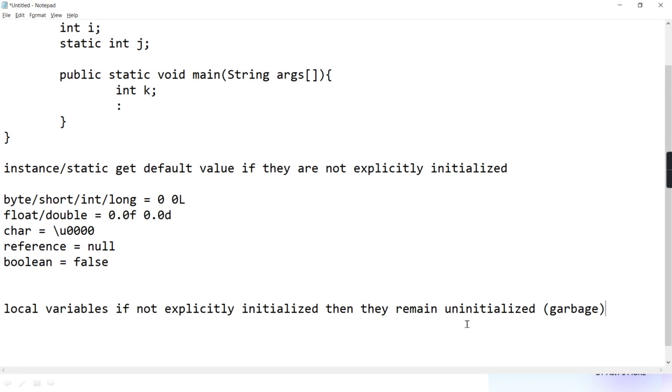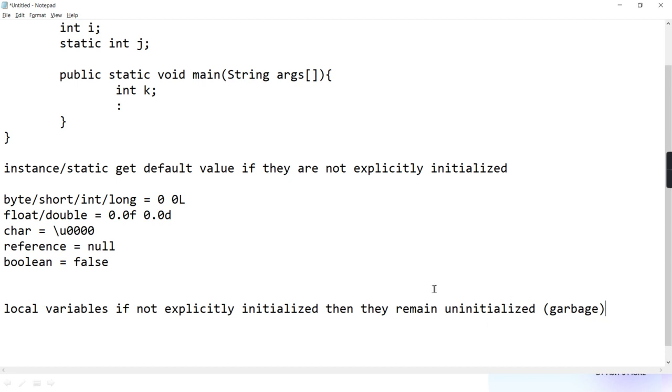So always remember, who will not get default value if they are not explicitly initialized? If you don't give any initial value, then who will not be initialized? Local variables. If you are not explicitly initializing, will they have default value or will they remain uninitialized only?